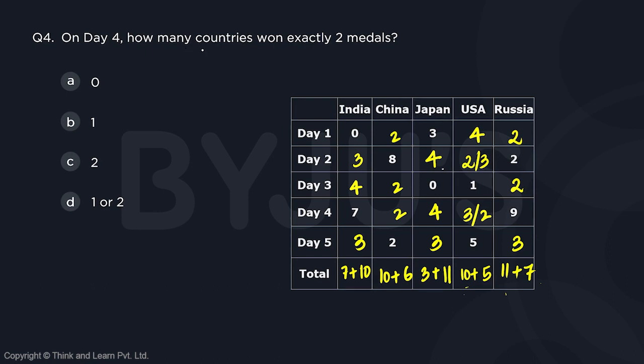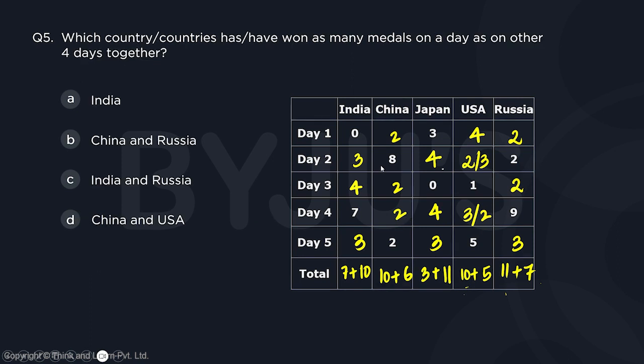On day 4, how many countries won exactly 2 medals? So on day 4, China definitely won exactly 2 medals. And USA may win exactly 2 medals. So we can say there is going to be 1 country for sure, China, or we may have 2 countries, China and USA. So since we have an option which says 1 or 2, D is going to be the answer. Question number 5.